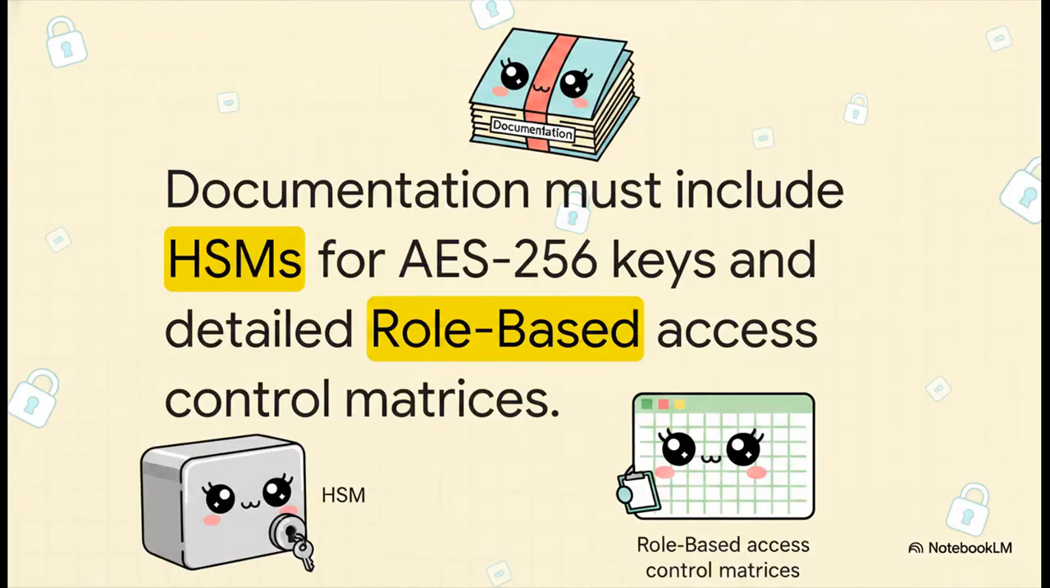But listen, just having the tech isn't enough. The documentation has to be absolutely flawless. Stringent documentation must prove to an auditor that the CIA triad, confidentiality, integrity, and availability, is fiercely protected. For example, if you say you use AES 256 encryption, your documentation has to detail exactly how the encryption keys are managed. Are you utilizing a hardware security module, or HSM, for secure key storage? For access control, auditors want to see detailed role-based access control matrices that prove you are enforcing the principle of least privilege. You have to document exactly who has access to the AI models and that sensitive training data.